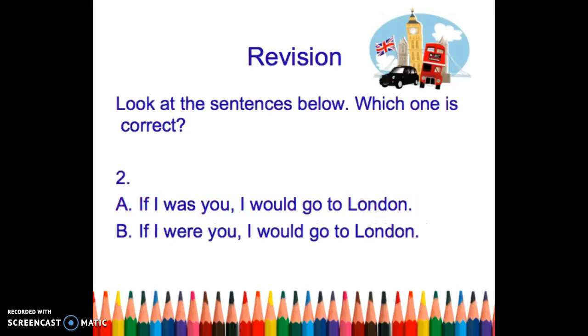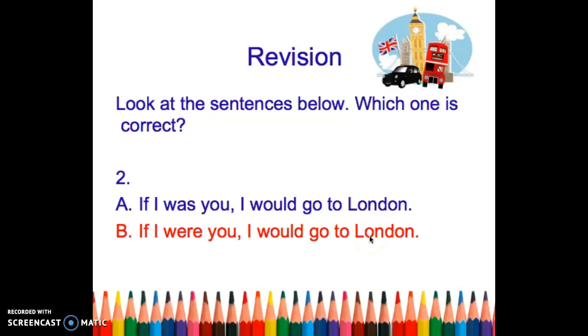This is the second question. Please take a look at which sentence is correct. A. If I was you, I would go to London. B. If I were you, I would go to London. Do you know which one is the correct one? The answer is B. If I were you, I would go to London.